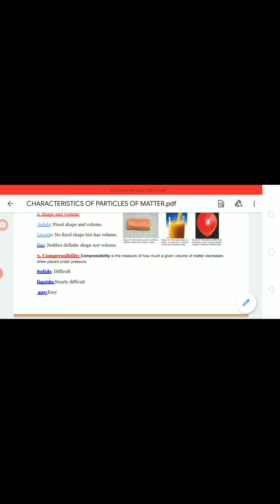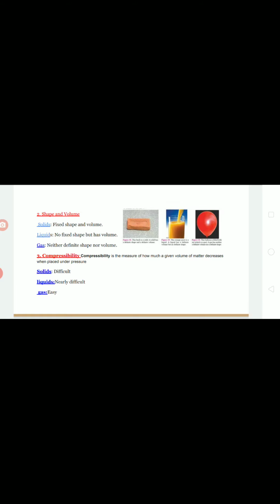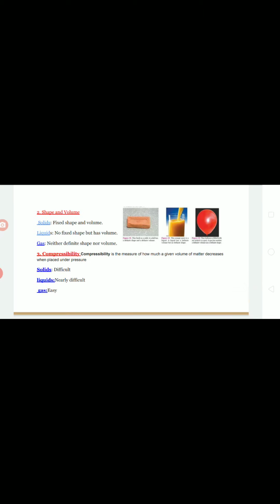Next, go for compressibility. Compressibility is a measure of how much a given volume of matter is decreased when you place it under pressure. Suppose you take a pen and apply more pressure on that pen, does the volume of the pen decrease? If you apply more force, the pen bends or breaks, then volume decreases.